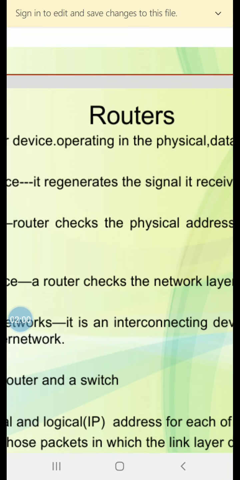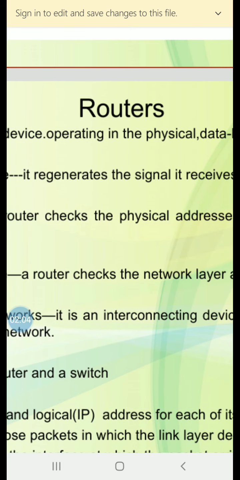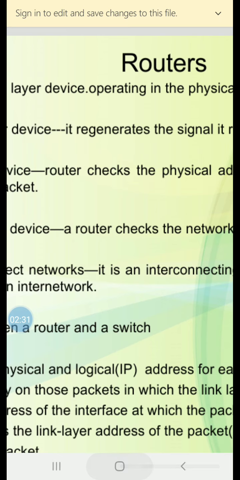A router is a three-layer device which operates in the physical, data link and network layers. As a physical layer device, it regenerates the signal it receives. As a link layer device, a router checks the physical addresses, that is source and destination, contained in the packet. As a network layer device, a router checks the network layer address. Then what does a router do? A router can connect networks.